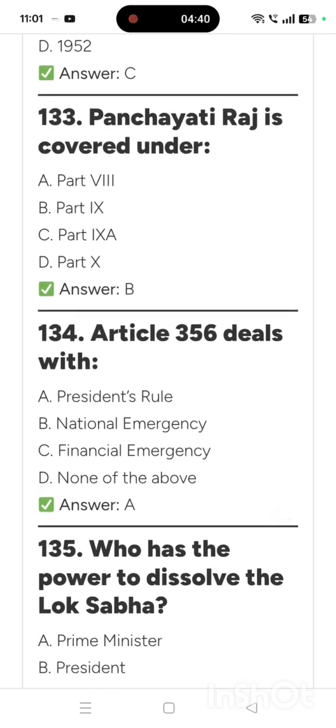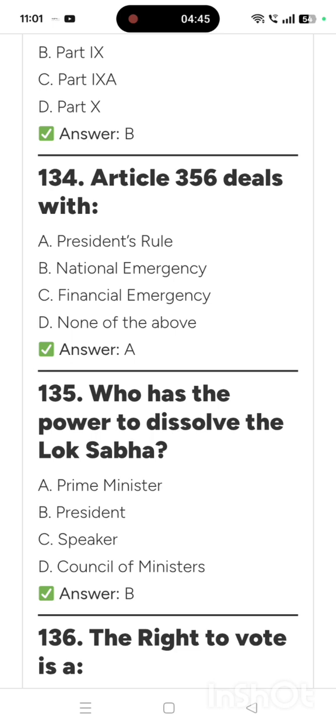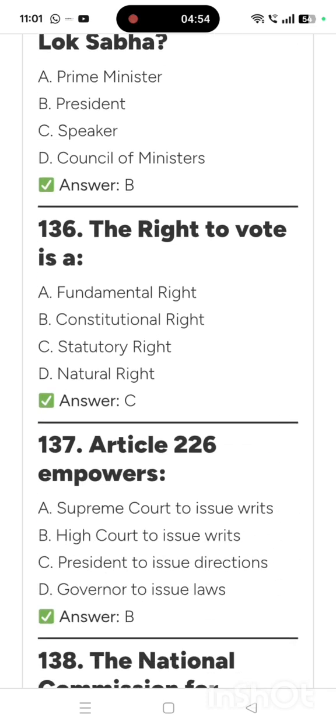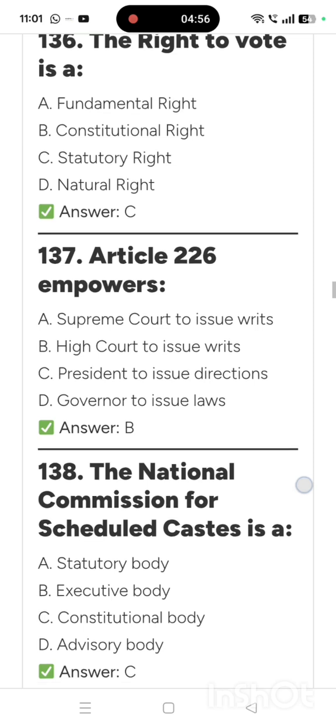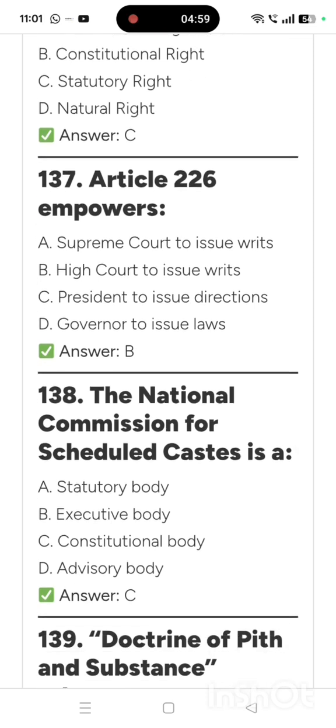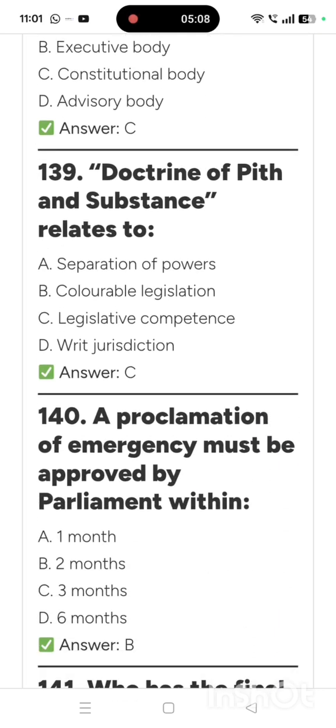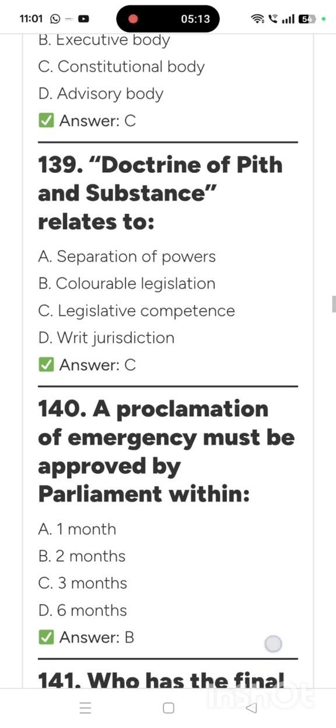Panchayati Raj is covered under Part 9. Article 356 deals with President's rule. Who has the power to dissolve the Lok Sabha? President. The right to vote is a statutory right. Article 226 empowers High Court to issue writs. The National Commission for Scheduled Caste is a constitutional body. Doctrine of pith and substance relates to legislative competence.